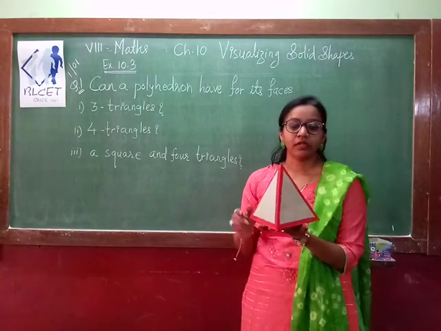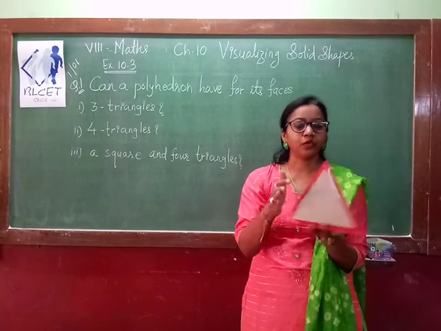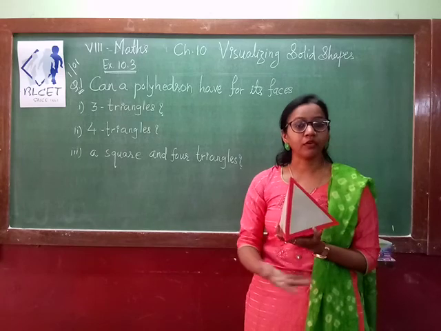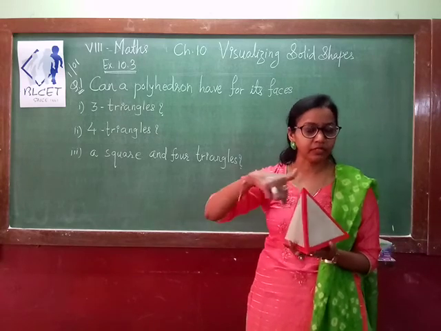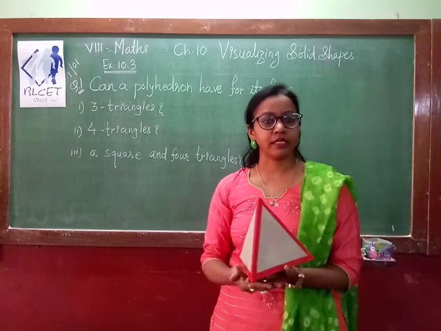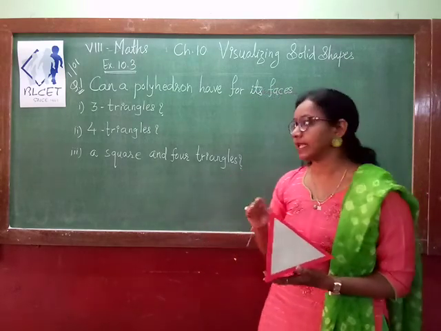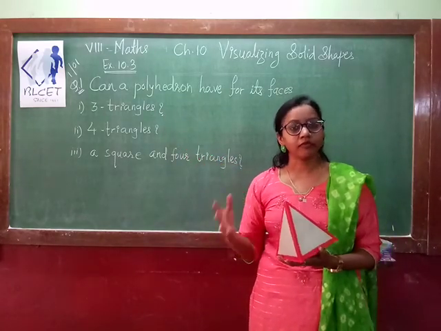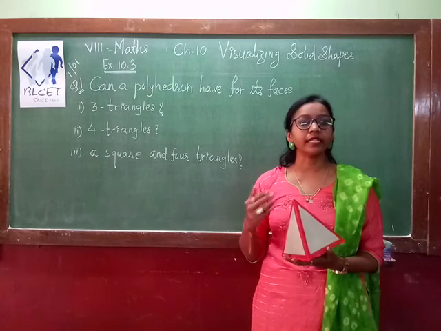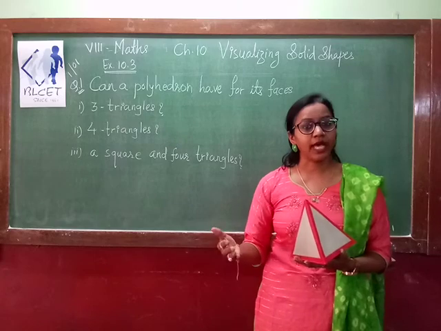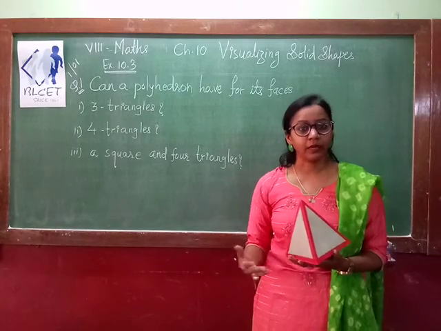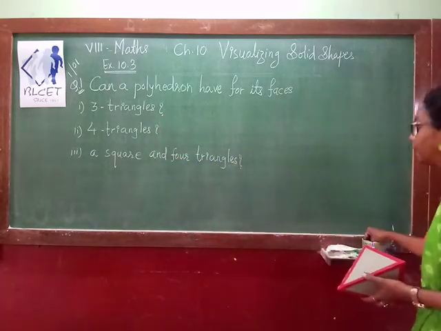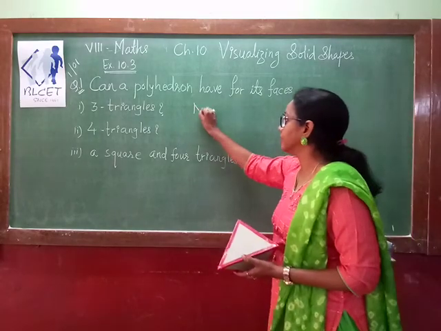No. Suppose you have three triangles, 1, 2 and 3, you can form only the top portion. What about the base? You cannot form a base with the three triangles. You can form the side surfaces, but you cannot form a base. So it is not a polyhedron. For three triangles it is not possible to form a polyhedron. If you want to form a polyhedron, you require at least four surfaces. Maybe it's a square, maybe a triangle, maybe a parallelogram. So for the first, three triangles, it is not possible to have a polyhedron.